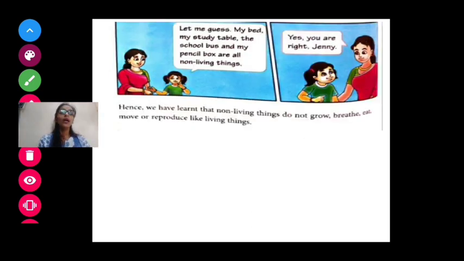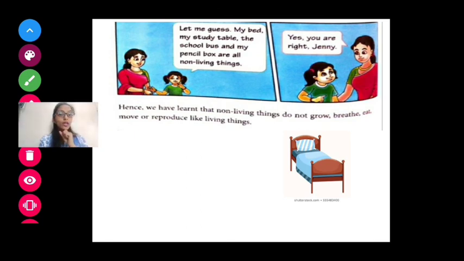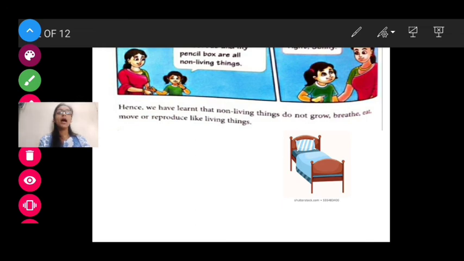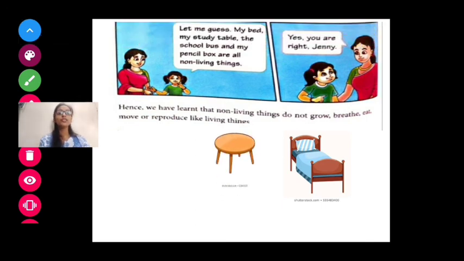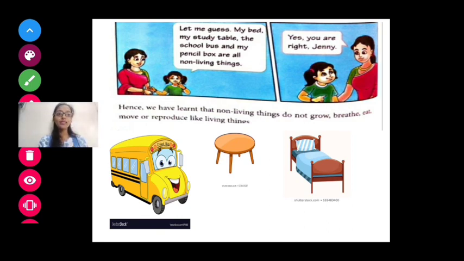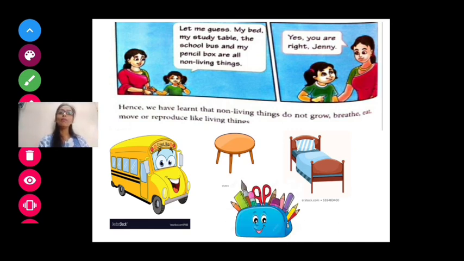Let me guess, Jenny says. What all things are there? First of all, she says my bed. My bed is a non-living thing. Then she says my study table is also a non-living thing. Then she says the school bus, in which she goes to school, is also a non-living thing. And my pencil box. These are all non-living things.